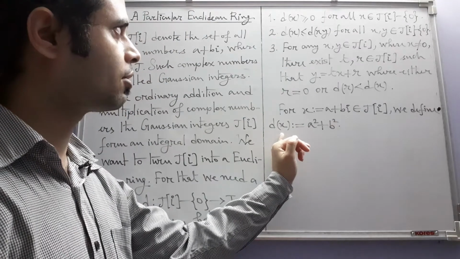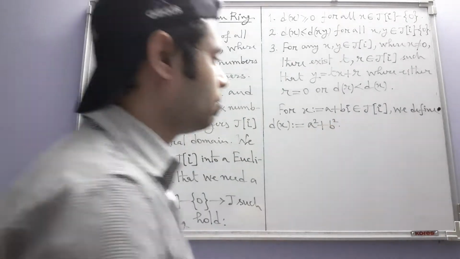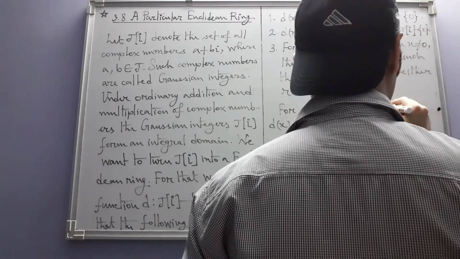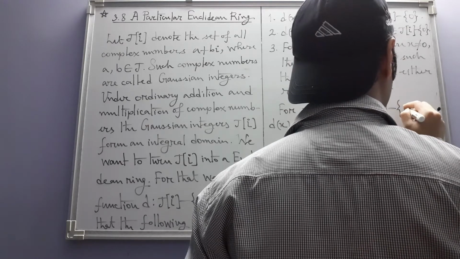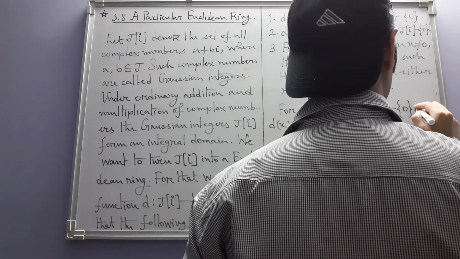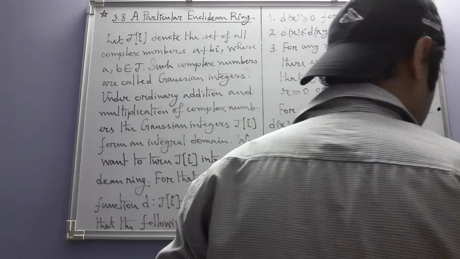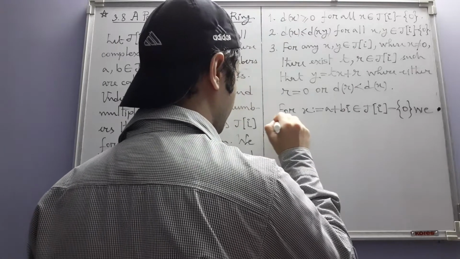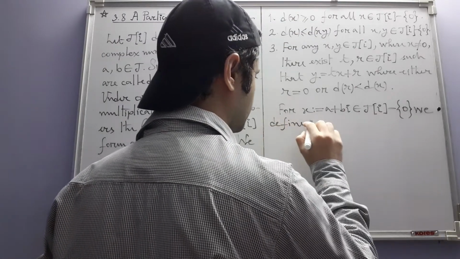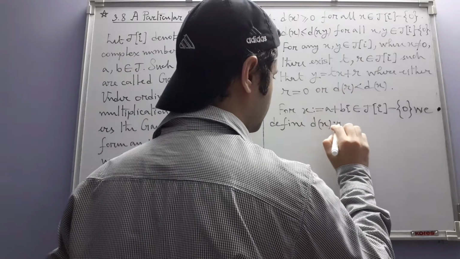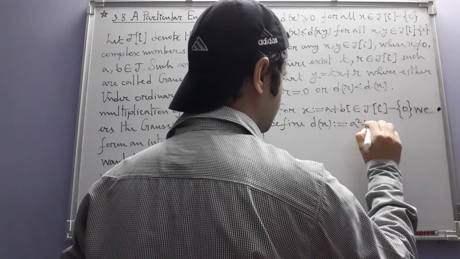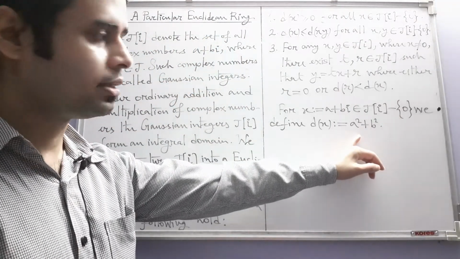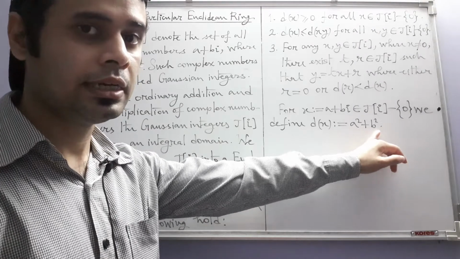That, however, is not possible because I forgot to mention that this is being defined for non-zero x. So as I was saying, d(x) is an integer, and because of its form it is a non-negative integer.